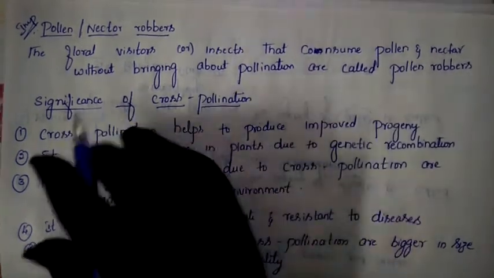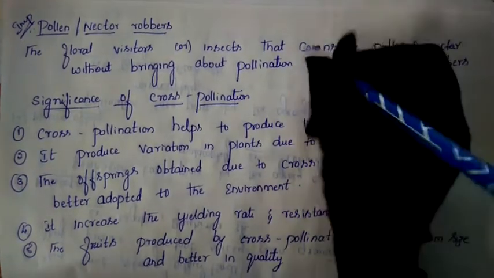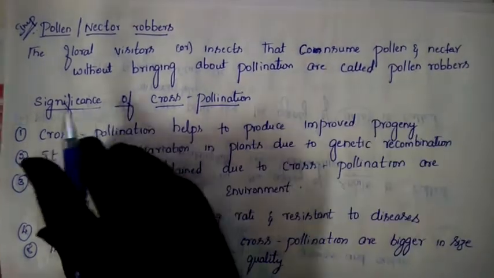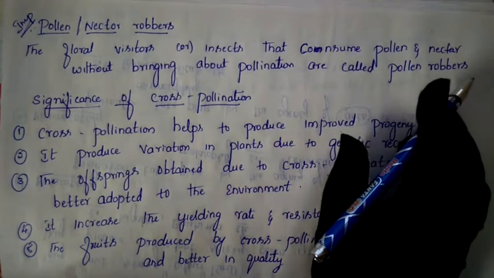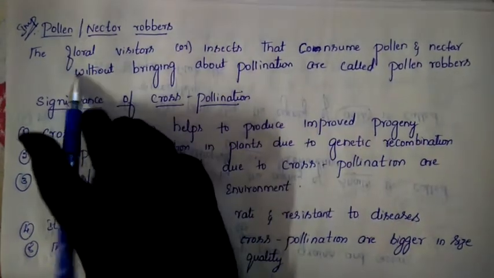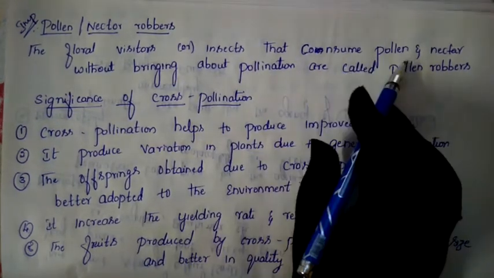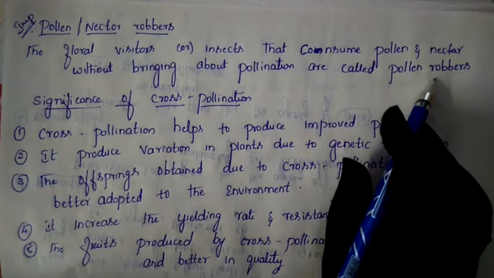So what is the meaning? Floral visitors are insects that consume pollen and nectar without bringing about pollination; they are called pollen robbers. Let me read it one more time: the floral visitors are insects that consume pollen and nectar without bringing about pollination are called pollen robbers.